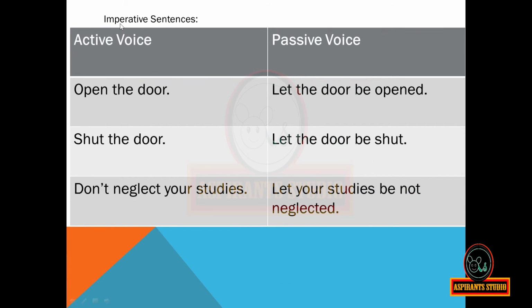Now, coming to imperative sentences. Active voice: Open the door. For this, the passive voice will be, let the door be opened. Shut the door. Let the door be shut. Don't neglect your studies. Let your studies be not neglected.